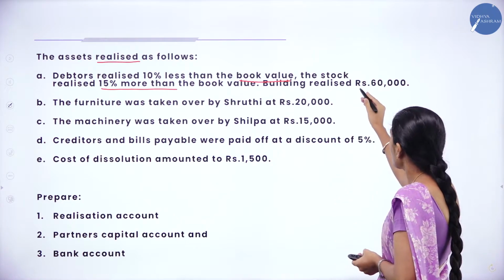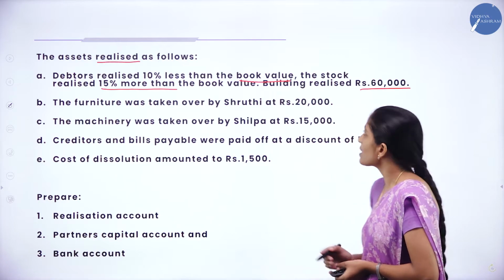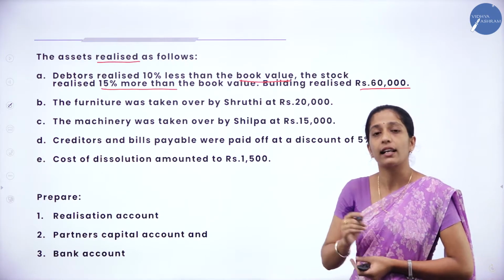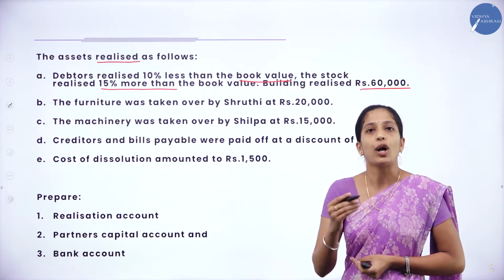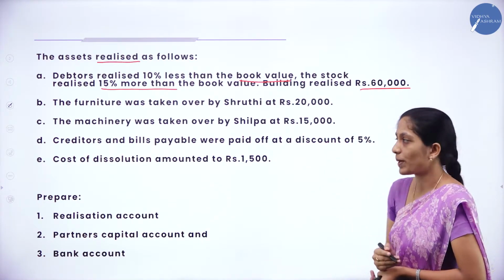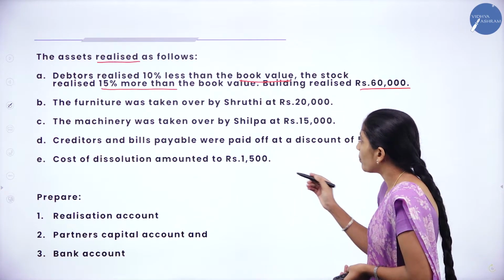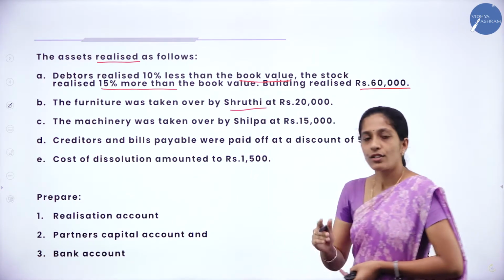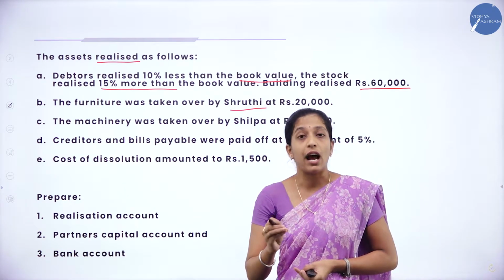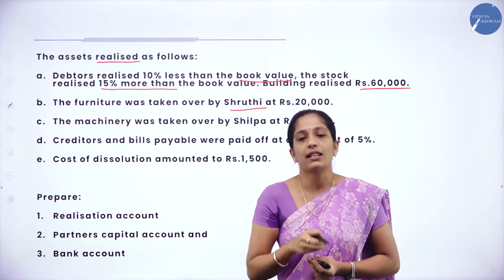Building realized rupees 60,000. So here for this debtors as well as stock, we have to calculate at what amount or at what price they have sold. Whereas for building they have given directly, that is rupees 60,000. Next, the furniture was taken over by Shruti. So during dissolution, it doesn't mean that they have to sell all the assets. So certain assets can be taken by the partner.